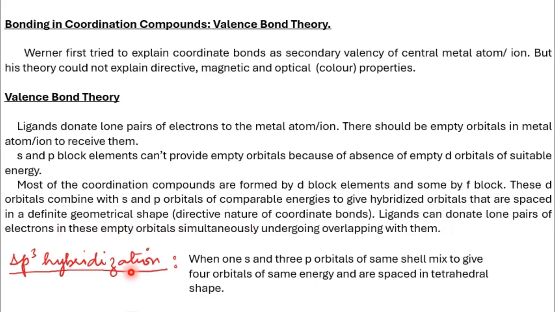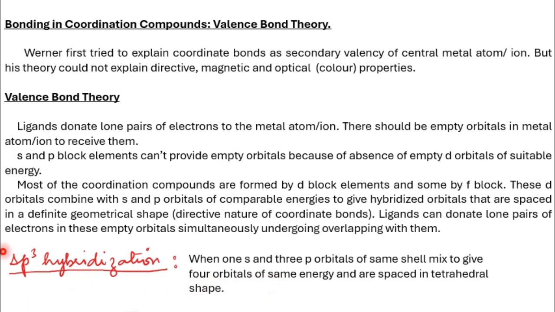Now let's study these hybridizations which are in the syllabus one by one. The first one is sp3 hybridization. In this, you can see 1 as the superscript for s and 3 as the superscript for p. So 1 s orbital and 3 p orbitals are going to combine to give 4 hybridized orbitals. These 4 hybridized orbitals, called sp3 hybridization, have a tetrahedral shape in space.